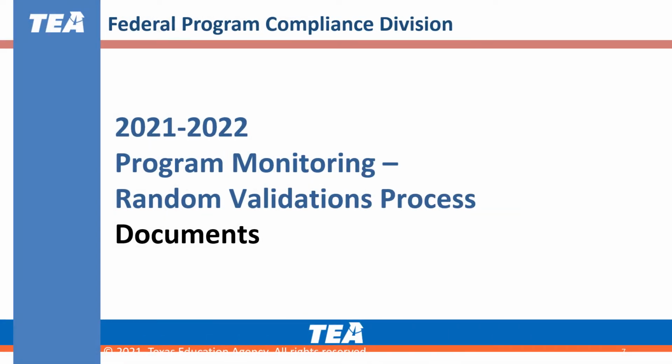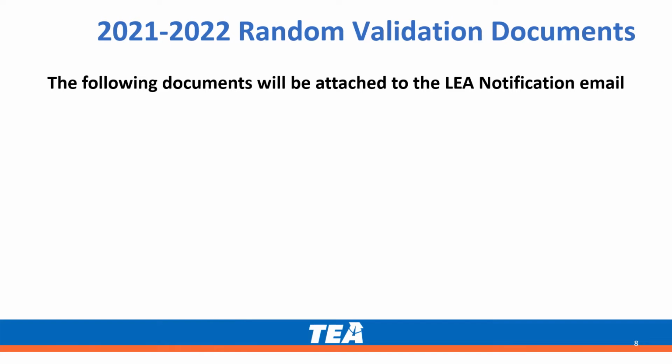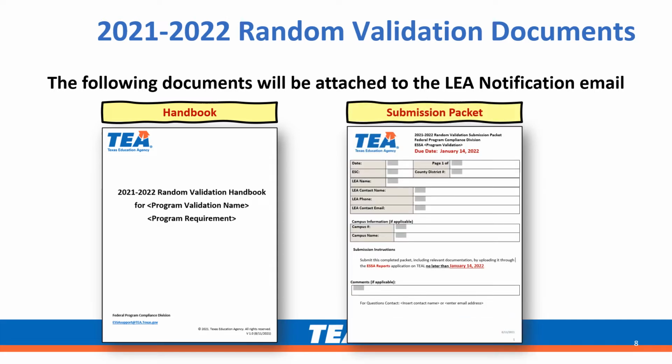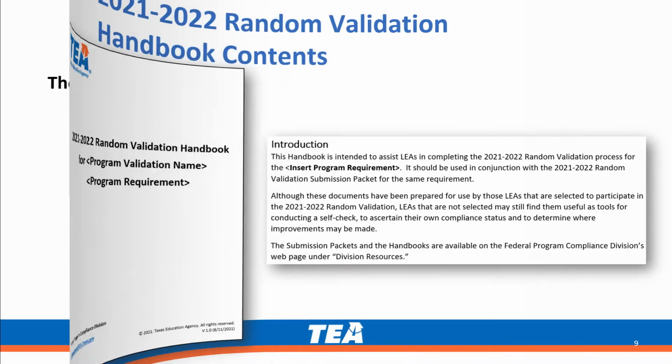In this training video, I will be going over the documents related to the 21-22 Program Monitoring Random Validations process that is being conducted by the Federal Program Compliance Division. The following documents will be attached to the LEA notification email: a random validation handbook that is specific to the program requirement that your LEA has been selected to participate in, and a submission packet.